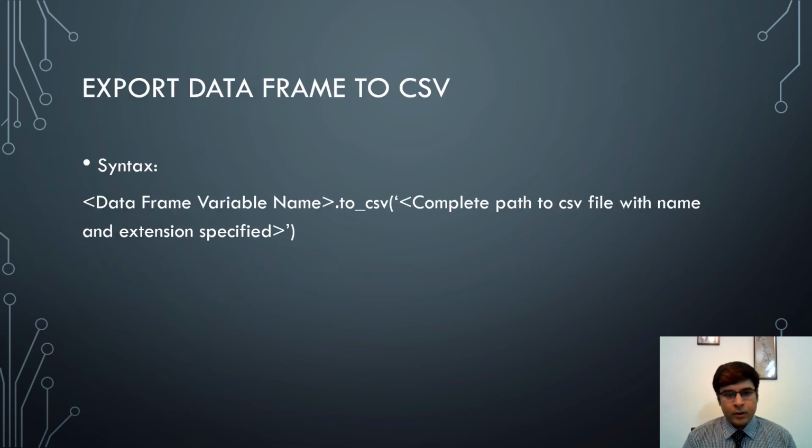Next, we see how to export our data frame to a CSV file. So the syntax is the data frame variable name dot to_csv function, and then the complete path to the CSV file with name and extension specified. This will save the data frame mentioned here in a CSV file to the path specified here.